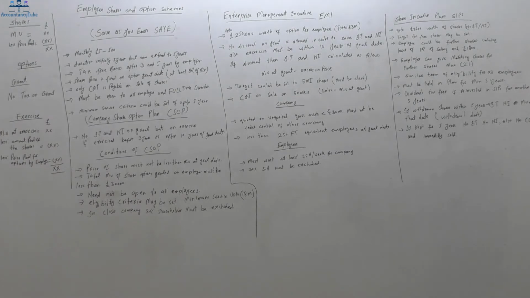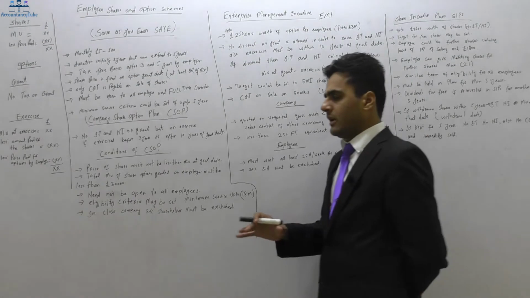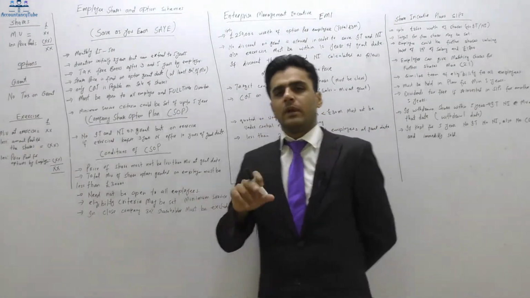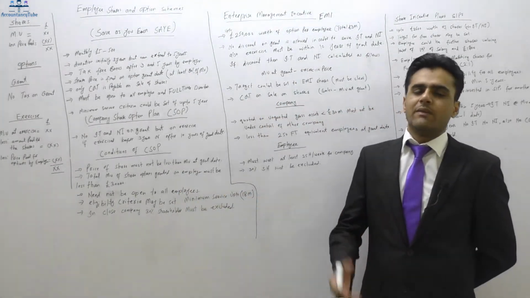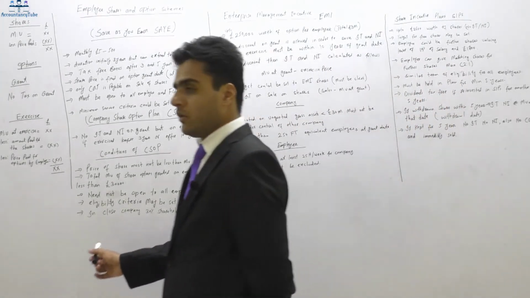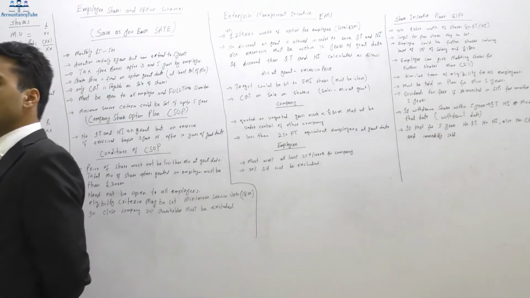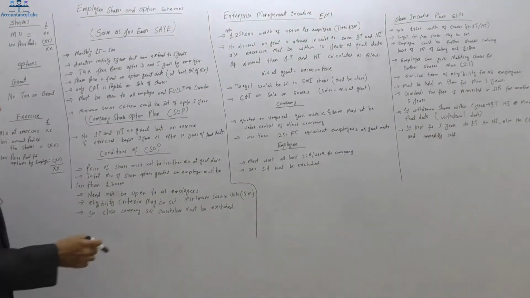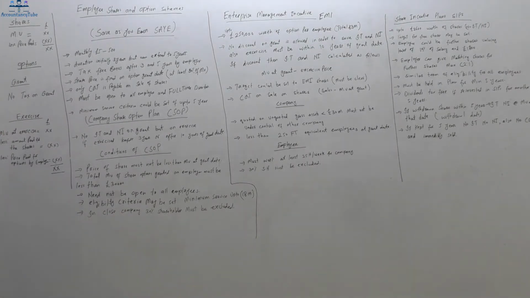So that is our save as you earn scheme. And after that, it says the last one: if a closed company, then a 30% shareholder must be excluded. Closed companies we haven't seen for now, but just assume that a closed company is a company which is owned by 5 or fewer shareholders. So if only 5 or fewer shareholders own that company, then the one who owns 30% or more must be excluded.